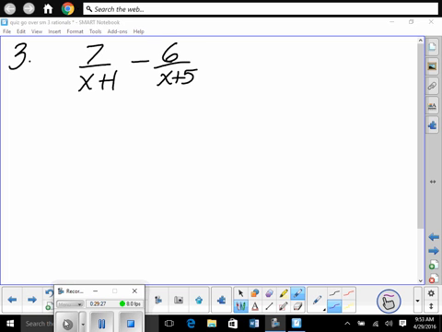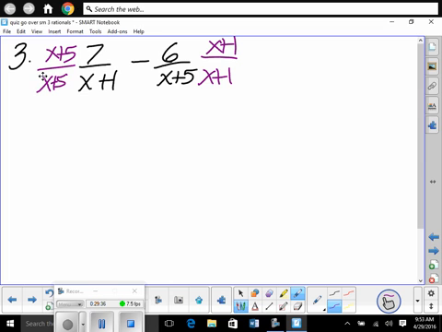Okay, listen up. I'm looking it through this problem. Are you ready? Yes. So we have to have a common denominator. So I'm going to multiply by x plus 5 over x plus 5. I'm going to multiply by x plus 1 over x plus 1. Now look at the denominators. Are they the same? Yeah. So we're going to distribute. So we have 7x plus 35, right?